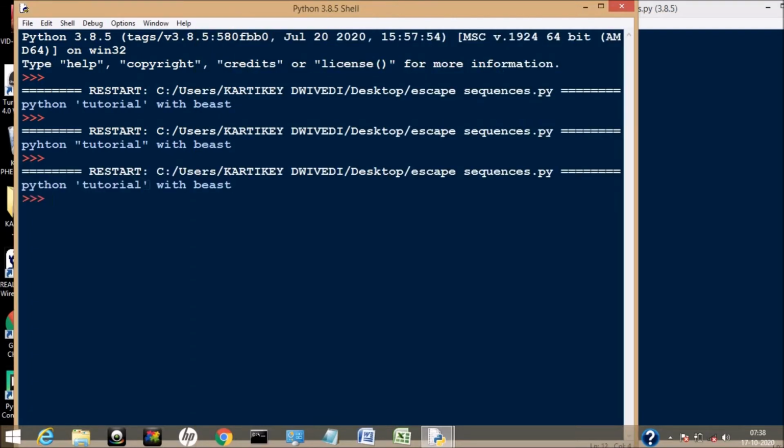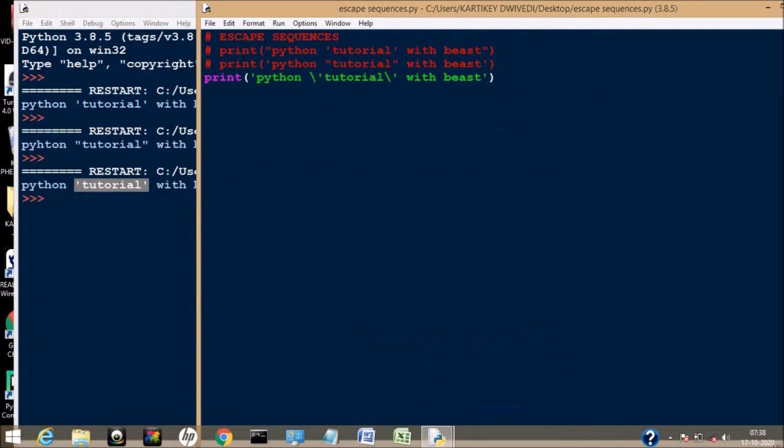See, our tutorial came in single quote. Using these kinds of symbols, in raw language, we say we are using escape sequences, right?